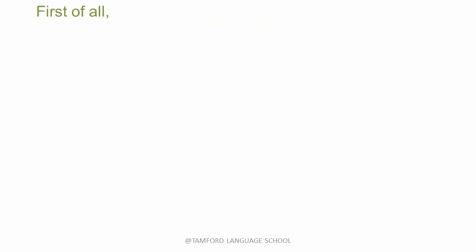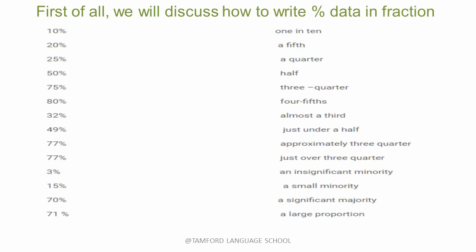First of all, we will discuss how to write percentage data in fractions. If 10% is given, we can write it as 1 in 10, for 20% a fifth, 25% a quarter, 50% half or just half, 75% 3/4, 80% 4/5, 32% almost a third or nearly a third, 49% just under a half, 77% approximately 3/4 or over 3/4, 3% an insignificant minority, 15% a small minority, 70% a significant majority, or 71% a large proportion.